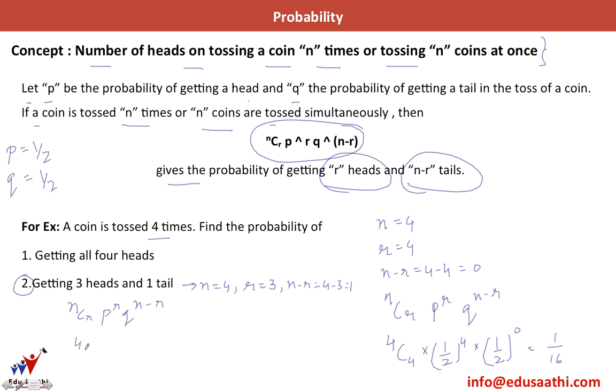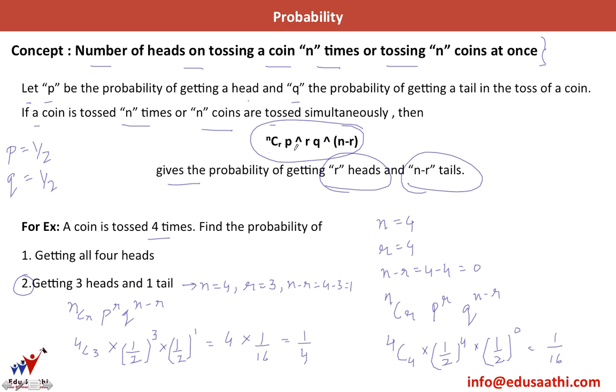So I have 4C3 multiplied by half, which is P raised to power r. r is 3 multiplied by 1 by 2 raised to power 1. So this gives me 4C3 is 4 multiplied by 1 by 16, and this gives me 1 by 4.